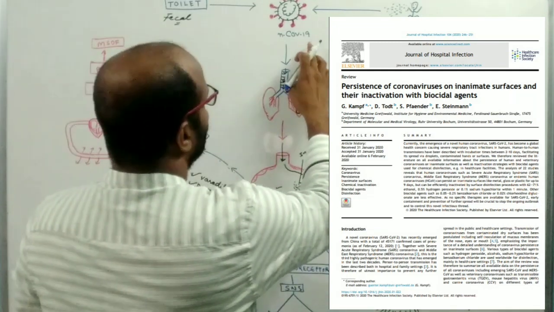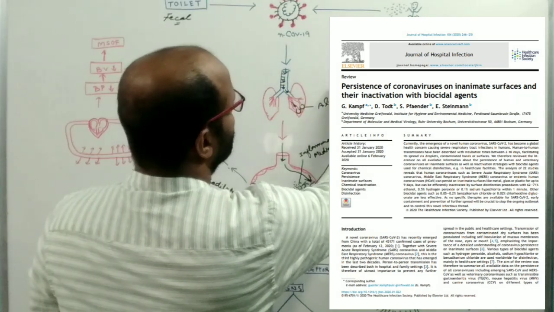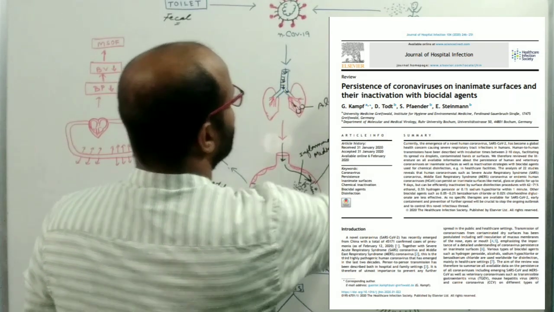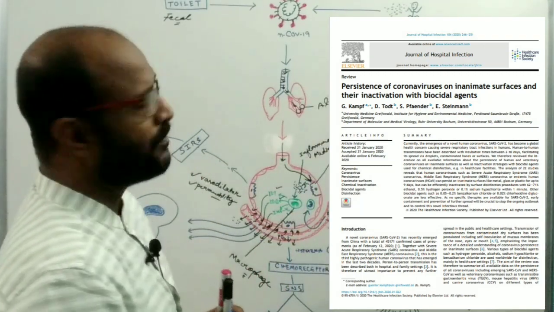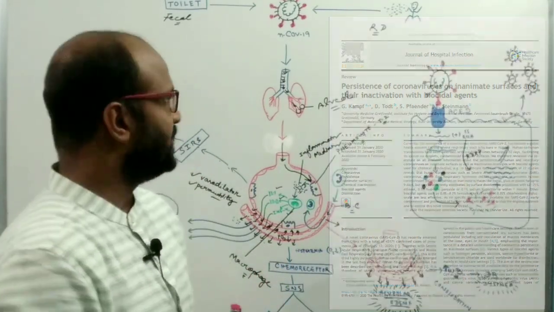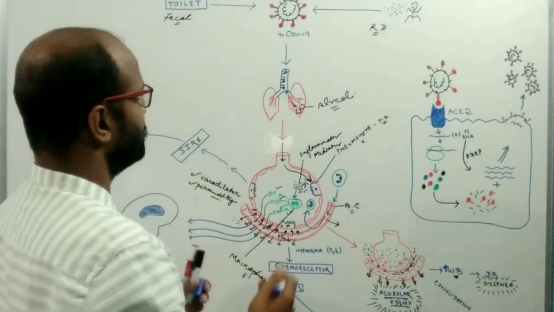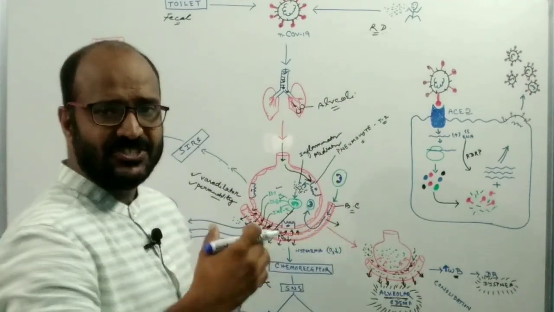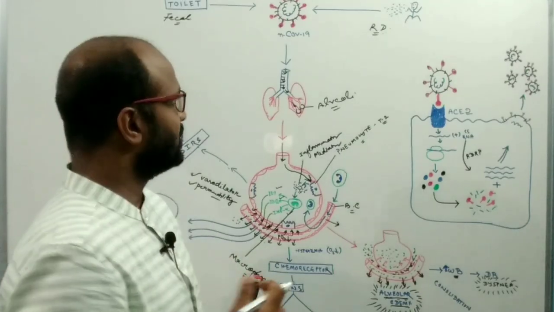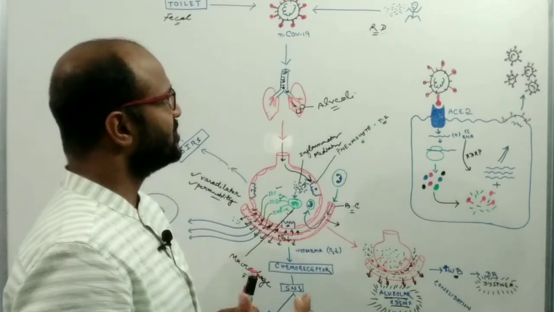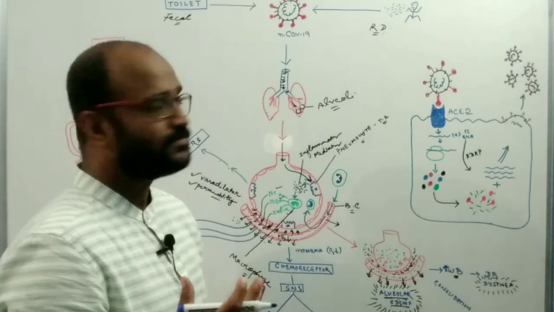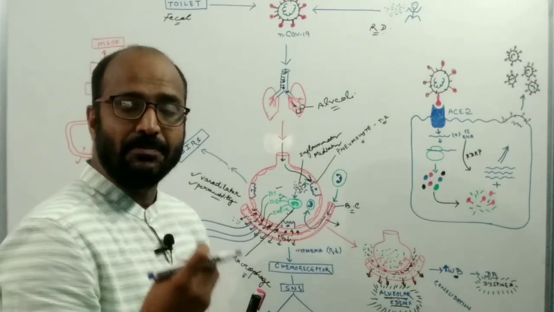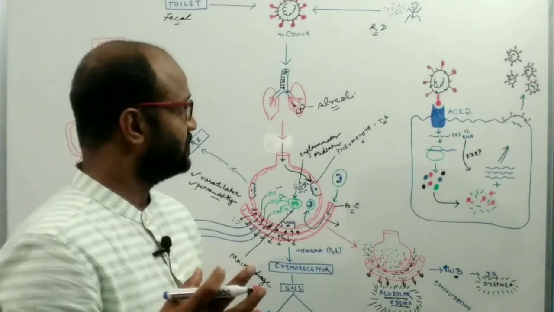Another chance is if the unaffected person comes in contact with the respiratory droplets of an affected person, then the unaffected person gets contaminated. At the time of sneezing or coughing, the patient spreads respiratory droplets in the air, and such droplets contain millions and millions of viruses.